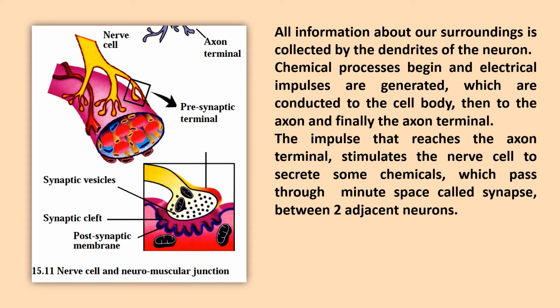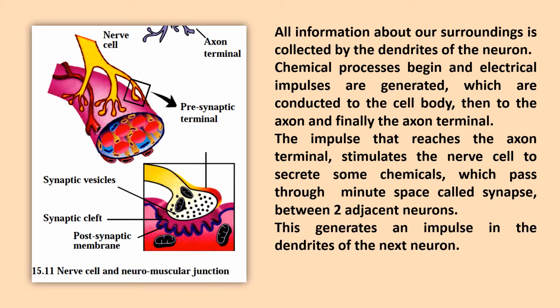When that impulse reaches from the dendrite to the axon terminal, it stimulates the nerve cell to secrete some little chemicals. Now, these chemicals pass through a small little space called the synapse between two adjacent side-by-side neurons.